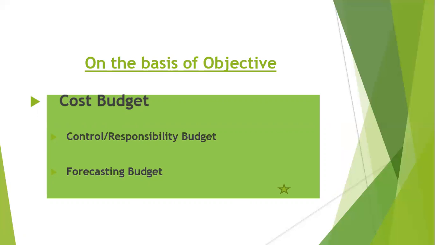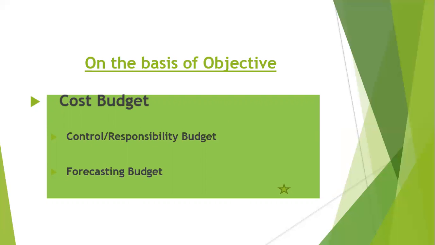On the basis of previous figures, we make our current or future cost budget, that we want to finish this production with this cost. So this budget includes many things. Any expenses regarding cost will be included in this budget. So the cost budget is our first budget.